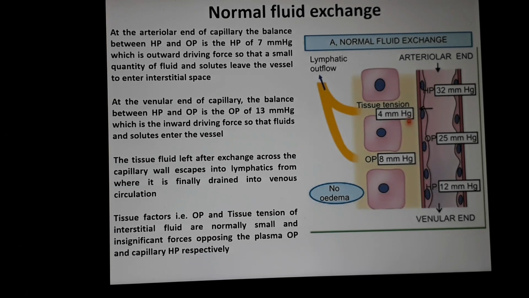So some fluid will remain, because by pressure of 11 it is coming out, and by pressure of 9 it is going in. So the whole fluid will not go into the venular end. There will be some fluid remaining in the interstitial tissue space, which is drained by the lymphatics.